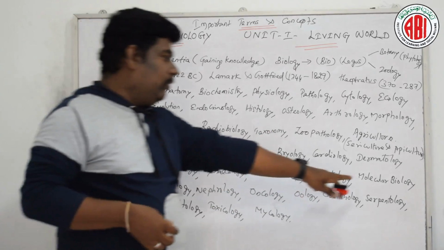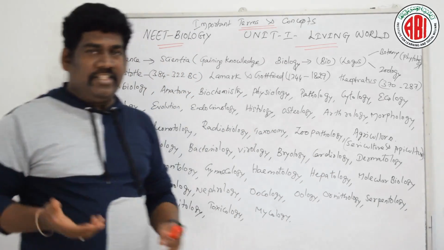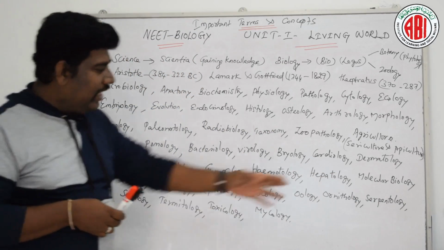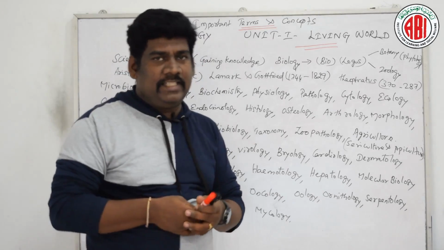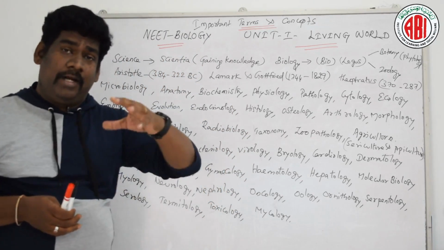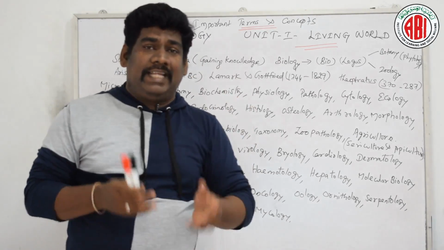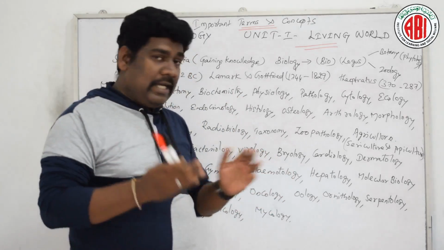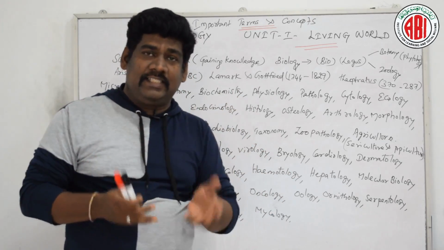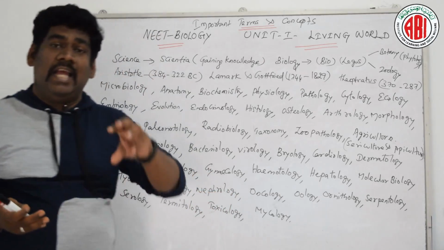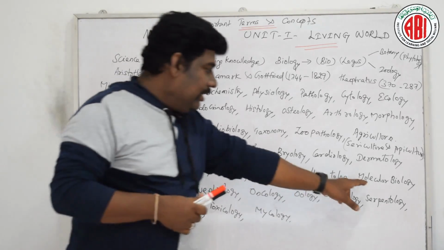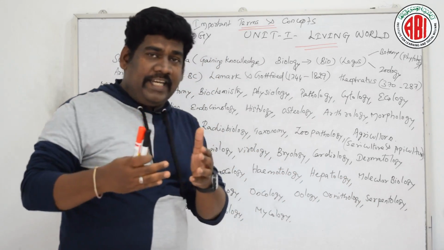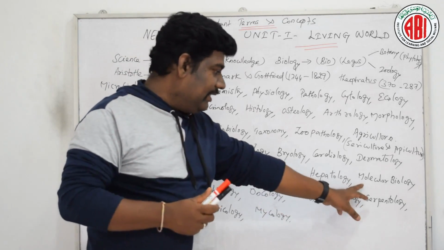When we are talking about molecular biology or genetic engineering, this is an advanced branch of biological science which deals with the molecular level, like RNA and DNA, RNA synthesis, DNA synthesis, and replication in detail, how DNA gets replicated.